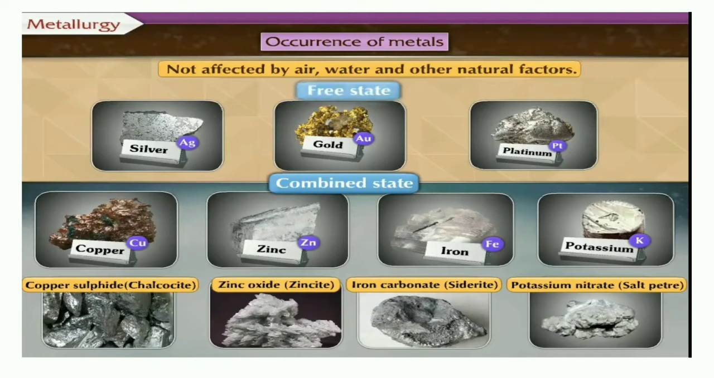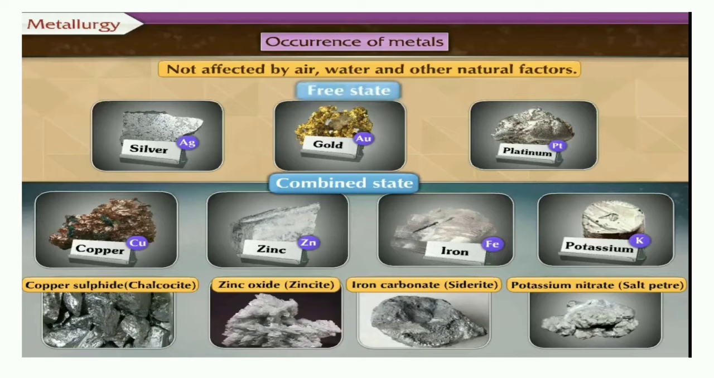Some metals are not affected by air, water and other natural factors. These are the free state metals. They are found in the pure form, but even then they are mixed in the soil. They can be found in tiny particles, but in the pure form. These tiny particles have to be separated out from the sand and the soil. But the combined states are found in rocks, in soil, in the earth's crust. So these are in the mixed form.